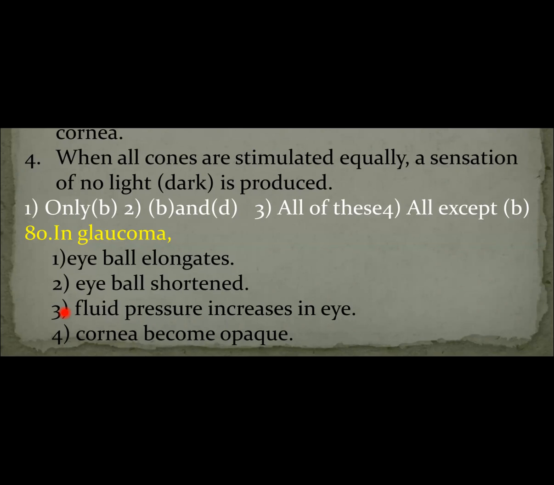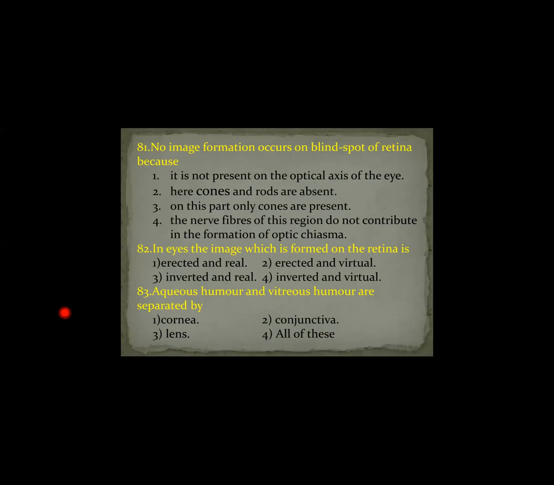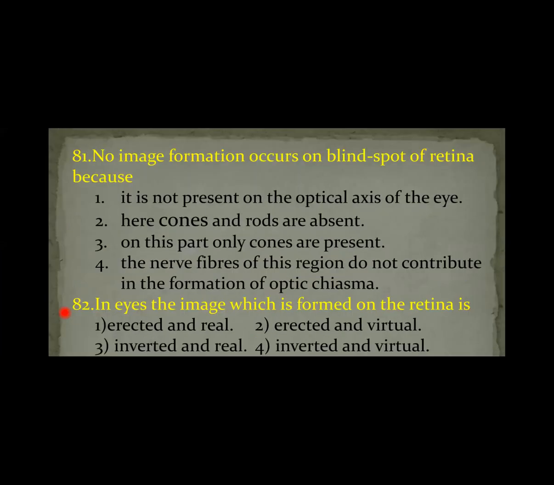Next. Question number 81. No image formation occurs on the blind spot of the retina because there are no cone and rod cells. Cones and rod cells are absent in the blind spot. Because of that, no image formation takes place. First option, it is not present on the optical axis of the eye. Wrong. Here, cones and rods are absent. Yes, the second option is correct. Because of the absence of cones and rods, no image formation takes place on the blind spot.